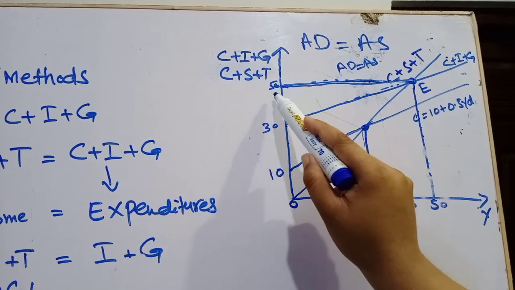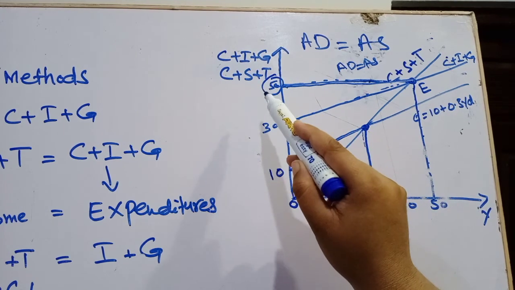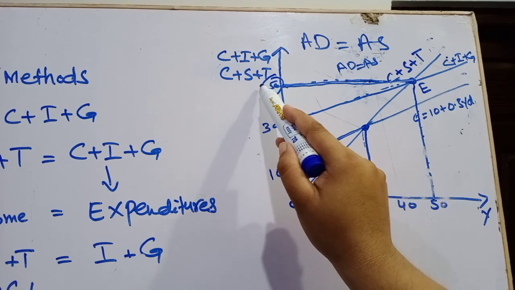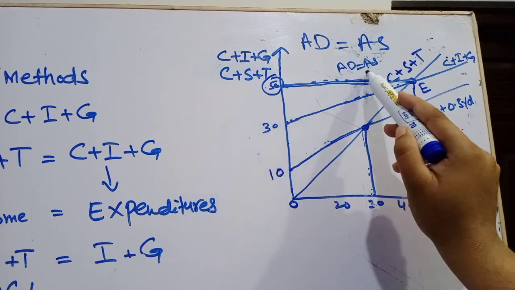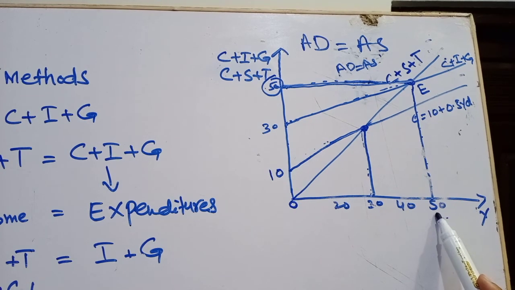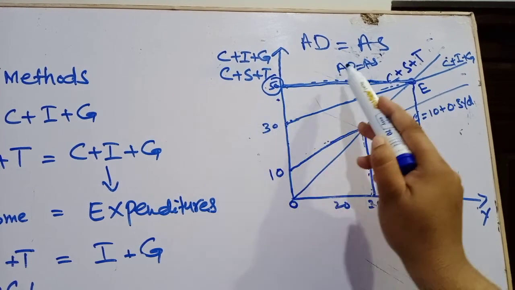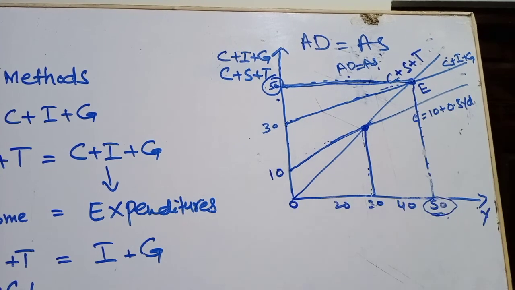Okay. And 50 is the actual level. It is effective demand. 50 is that level of expenditures which equilibrates aggregate demand equal to aggregate supply, and it also determines income level of an economy. Okay. So 50 is called effective demand because here aggregate demand is equal to aggregate supply.